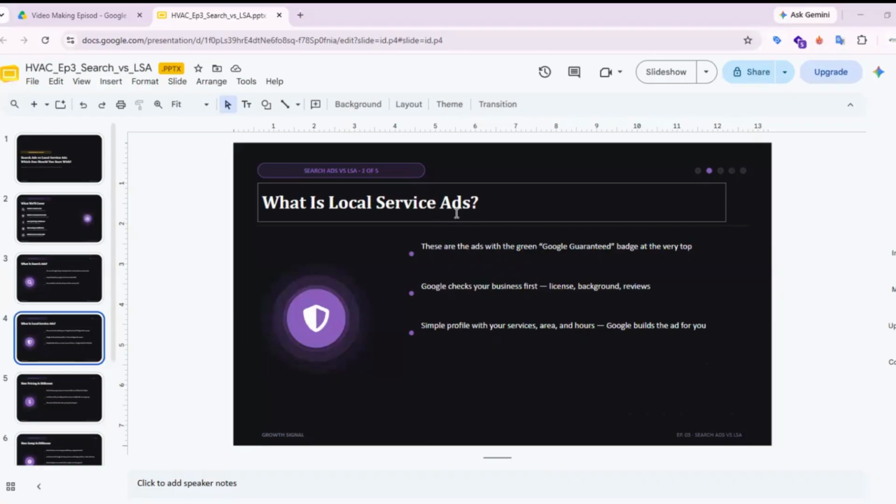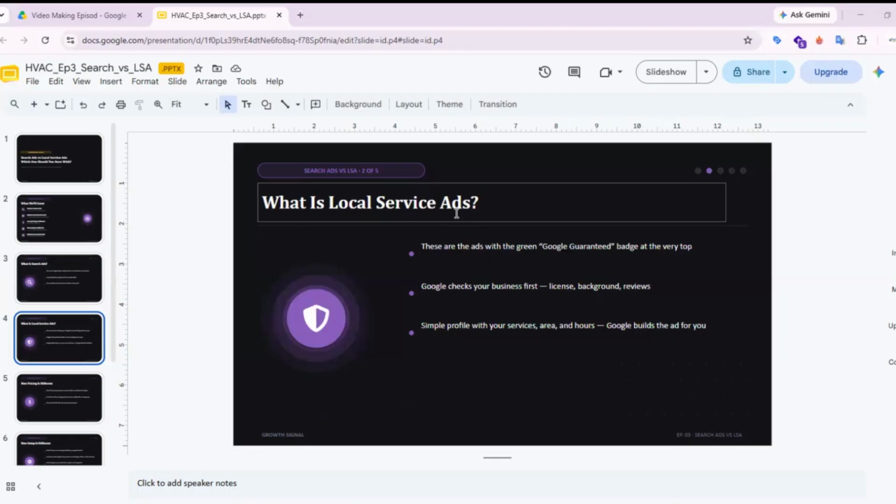Now let's talk about local service ads or LSA. These are the ads right at the very top with a green badge that says Google Guaranteed. To get this badge, Google checks your business first: your license, your background, and your reviews.